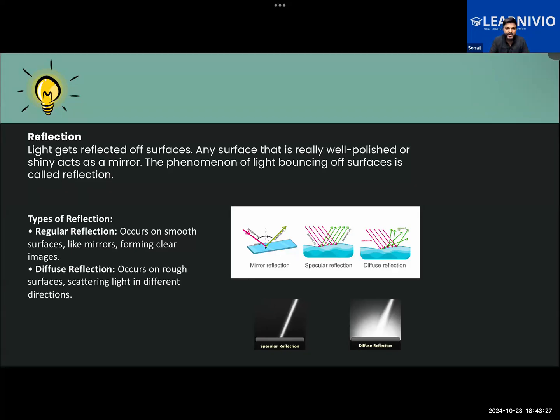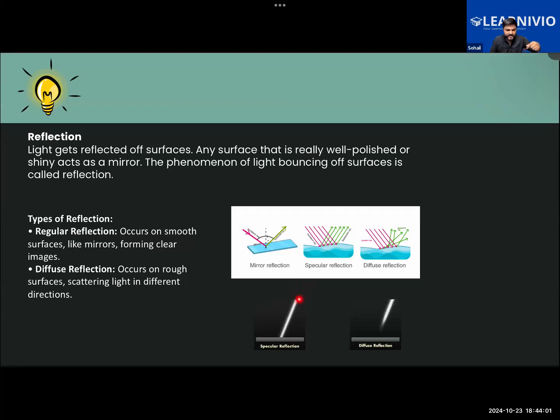So in our surroundings, not every object is shiny, not every object is well polished, right? So reflection will be taking place from the rough surfaces also. And here in this image, you will see that different kinds of reflection will take place. Say for example, if there's a smooth surface like this, or calm water that is not moving, it is stationary, then regular reflection will take place. Regular or specular reflection. As you can see in this animation here, this is an incident light.